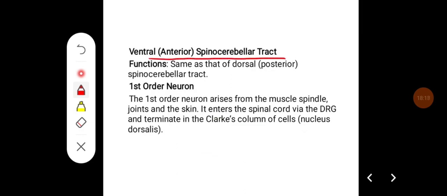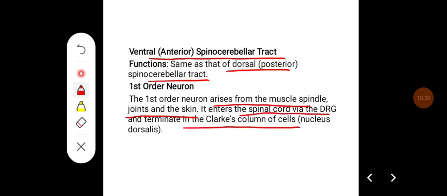Ventral or anterior spinocerebellar tract. So their function is the same as that of the dorsal spinocerebellar tract. They carry unconscious kinesthetic sensation. The first order neuron arises from the muscle spindle, joints and skin. It enters the spinal cord via DRG and terminates in Clark's column, that is nucleus dorsalis.